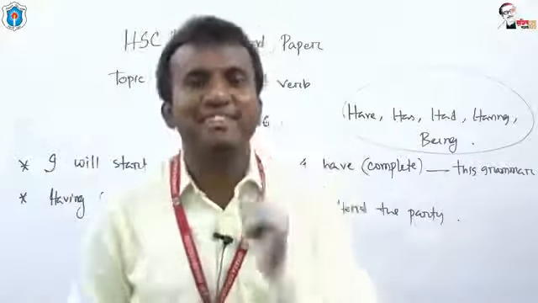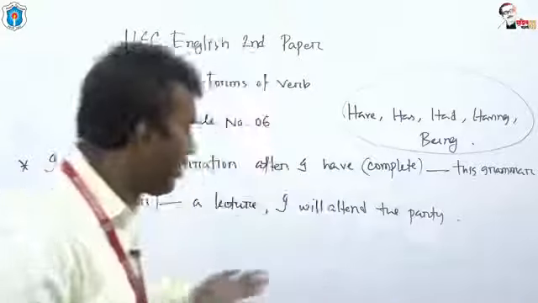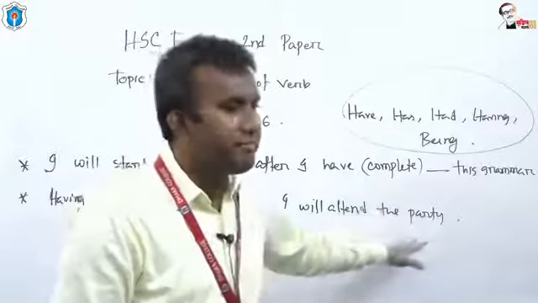So what should be the answer here? Dear students, write down what should be the answer. I will start narration after I have complete or completed. What is the past participle form of complete? The past participle form of complete is completed. The answer should be: I will start narration after I have completed this grammar. And the second one is having delivered or delivered. The past participle form of deliver is delivered. So the answer is: having delivered a lecture, I will attend the party.